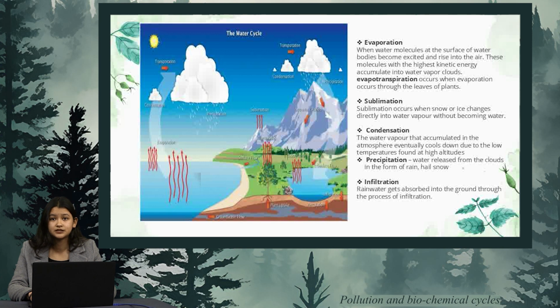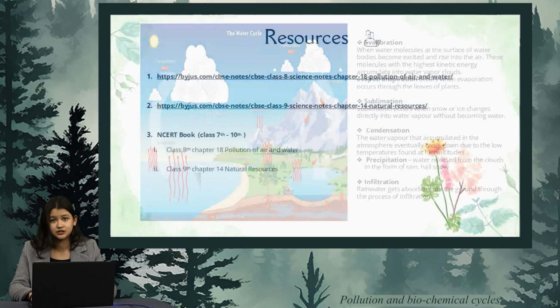First of all, evaporation is when water molecules at the surface of the water bodies become excited and rise up in the air. Then we have sublimation. Sublimation occurs when snow or ice changes directly into water vapor. Then we have condensation. It is when the water vapor that is accumulated in the atmosphere cools down. And then we have precipitation, which is when water is released from the cloud in the form of hail or rain or snow. Lastly, we have infiltration, which is when rainwater gets absorbed by the ground.